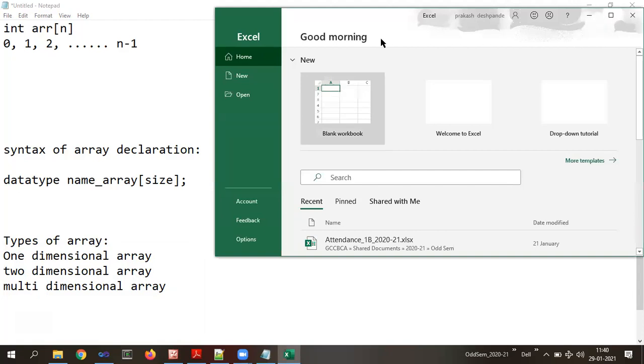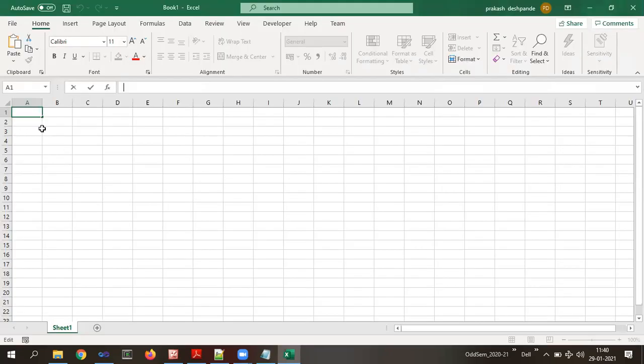Okay, now I'm just revising one of the concepts which we studied earlier. Whenever we declare and say int n, is it visible clearly? No? Okay, let me just increase the size here.